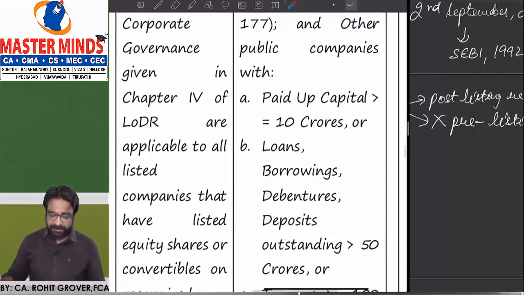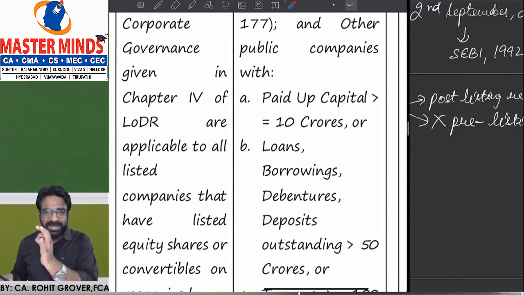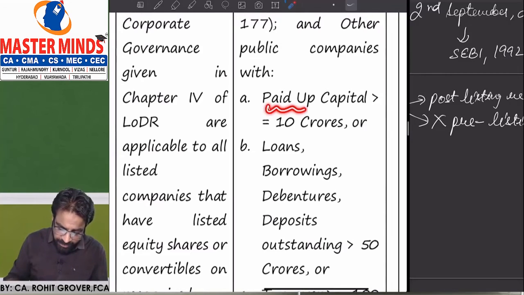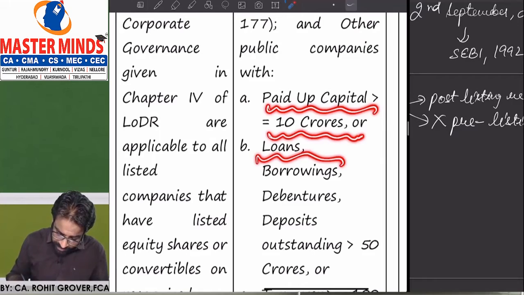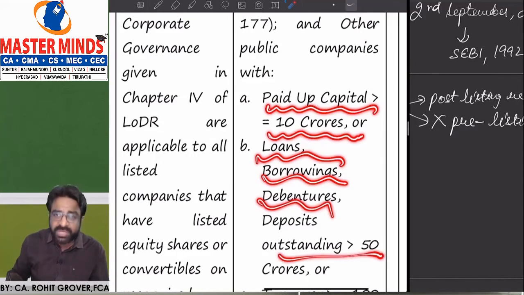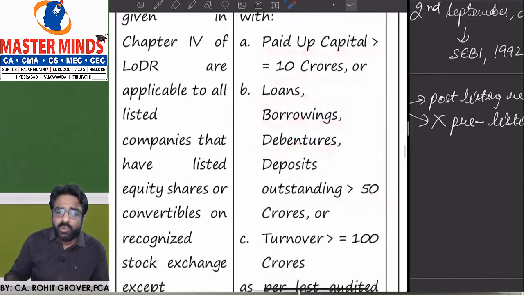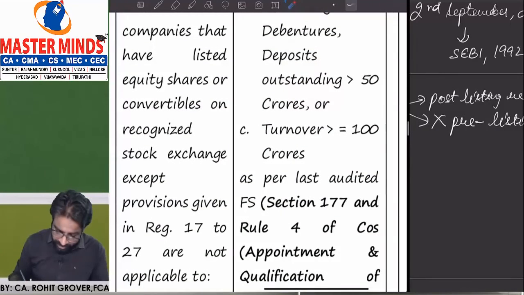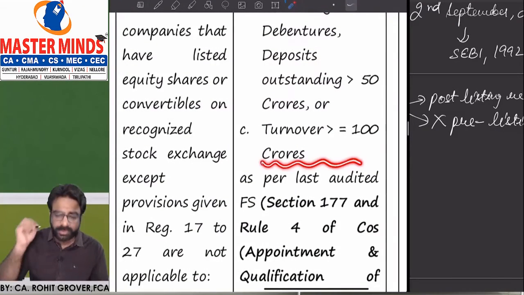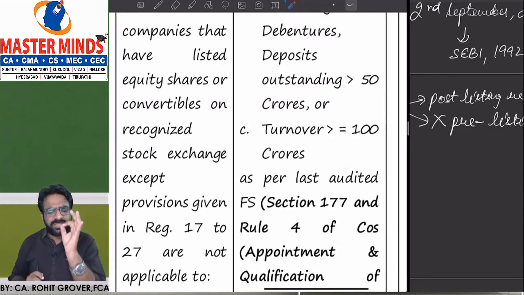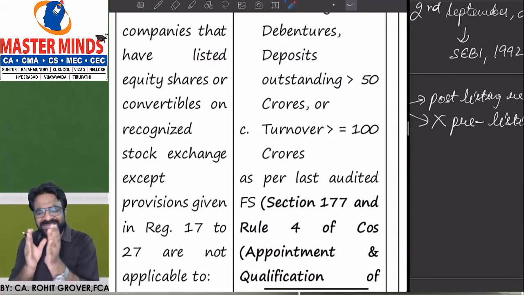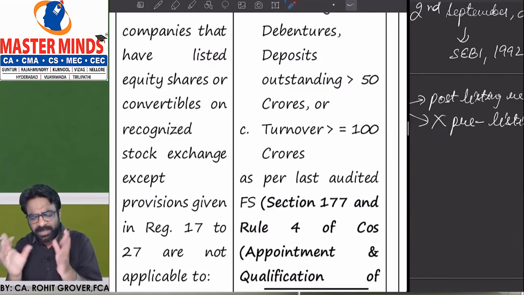Yes, it is applicable to those public companies whose paid up share capital is greater than equal to 10 crores, whose outstanding borrowings are greater than equal to 50 crores, and whose turnover is greater than equal to 100 crores. Are you getting the point or not? Remember one thing, very simple. If you are a listed company, section number 177 audit committee is automatically applicable.